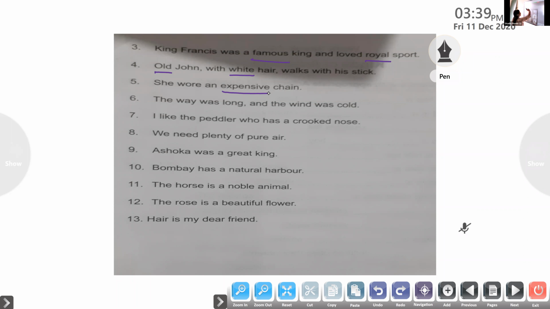One more sentence we'll do, then we'll move on to the quantity. Yes, Paurnami, come on. Read the next question. Sixth question.